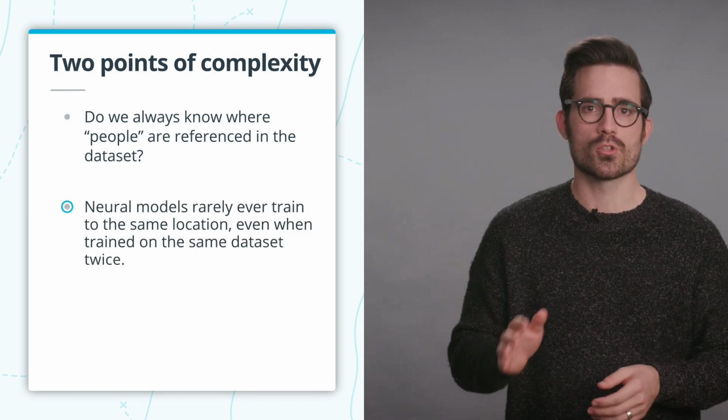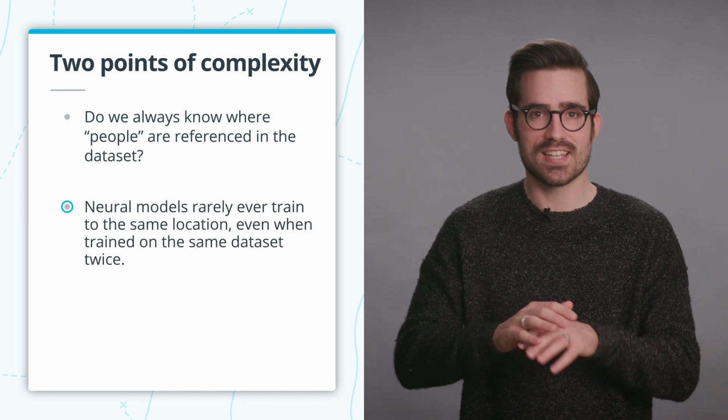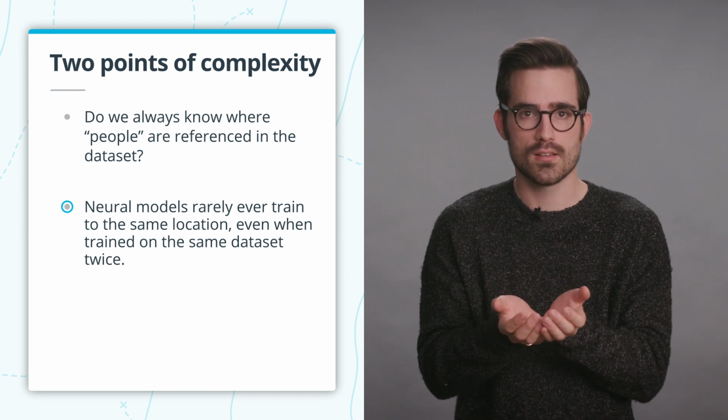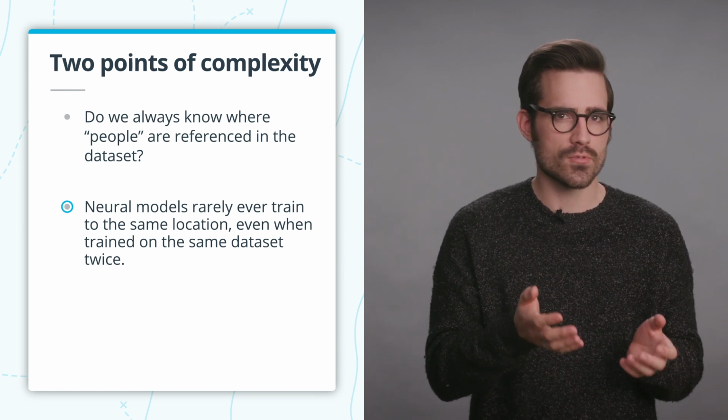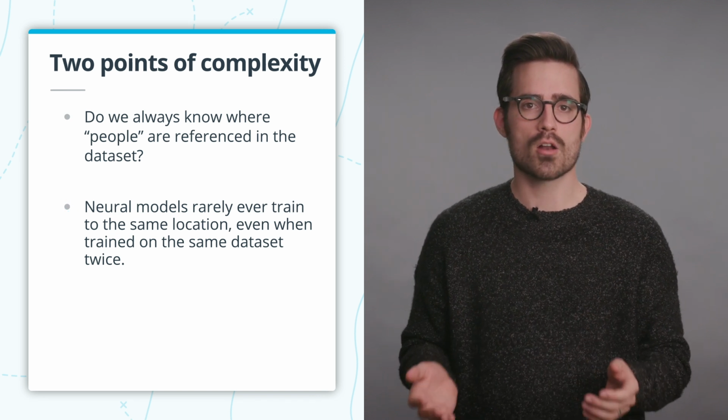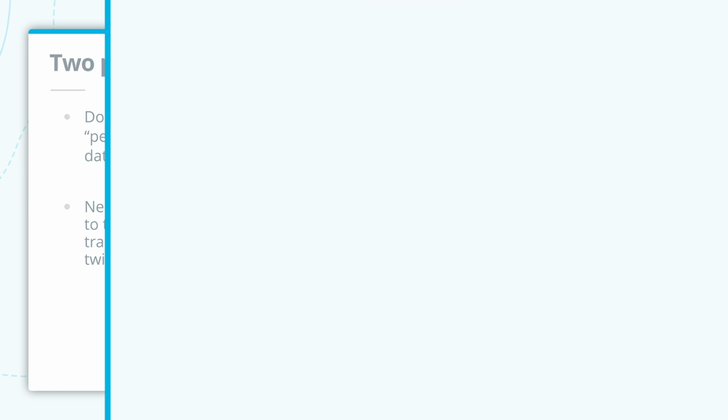Secondly, neural models rarely ever train to the same state or the same location, even when they're trained on the same dataset twice. So if I train the same deep neural network twice, even if I train over the exact same data, the model is not going to train to the same state. There's already an element of randomness in the training process. So how do we actually prove or create training setups where differential privacy is present?